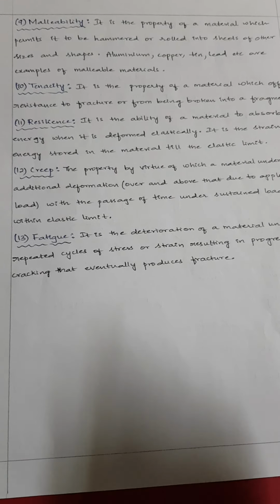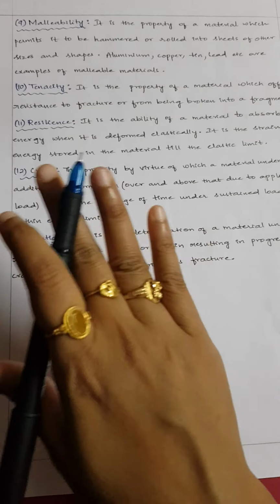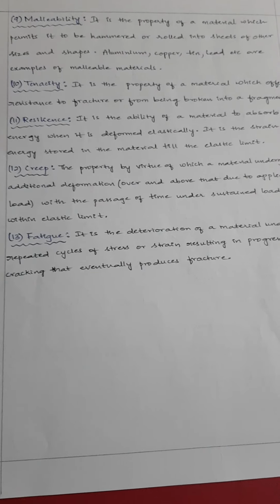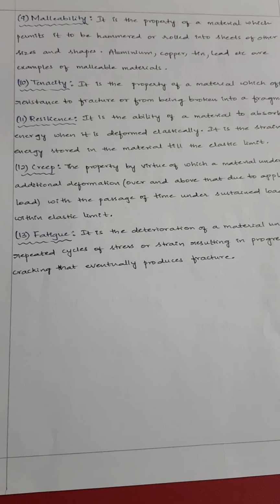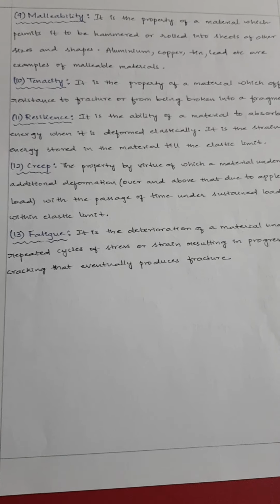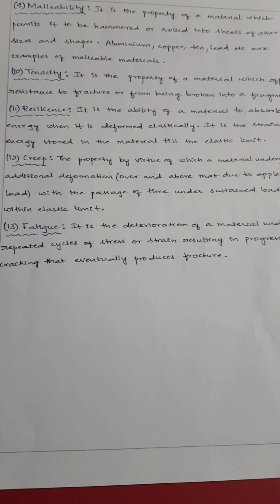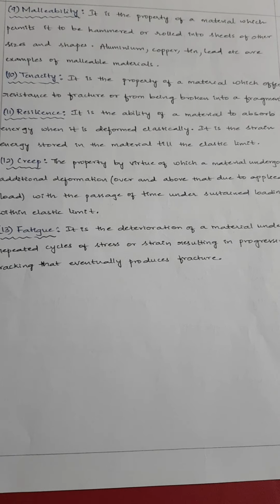So when you are trying to make the material flat in the form of a sheet, you call it as a malleable material, and that property is called as malleability. The sheets can be of any sizes and any shapes, but if you are able to hammer it into a particular sheet shape, then you call it as a malleable material.